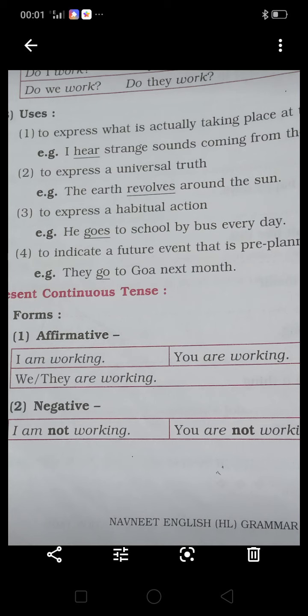You have to write the definition of tense and these uses of simple present tense in your grammar notebook. Okay, thank you.